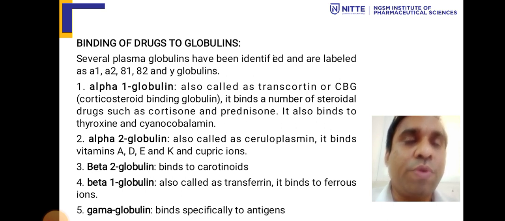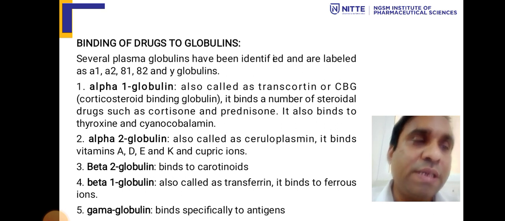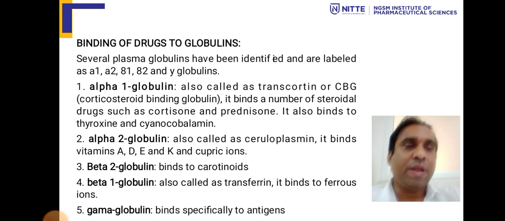Beta 2 globulin binds to carotenoids. Beta 1 globulin is called transferrin. It binds to ferrous ions. So whatever binds iron, ferrous, is called beta 1 globulin. Gamma globulin has binding specificity to antigens. So gamma globulins are the ones which always get together and bind to antigens.